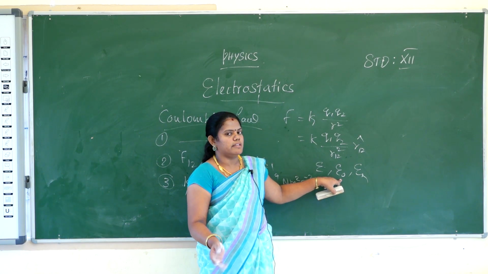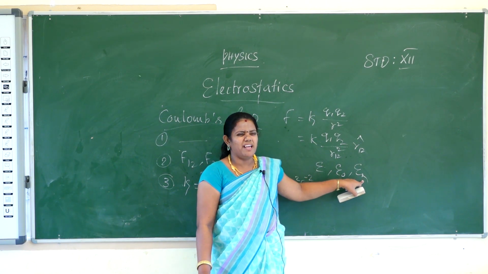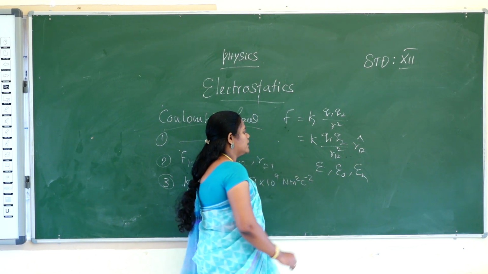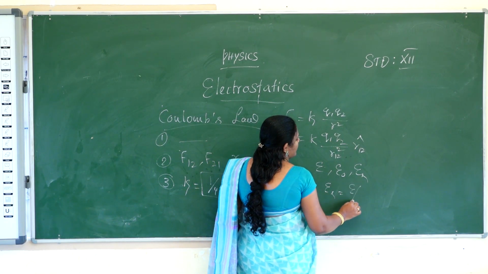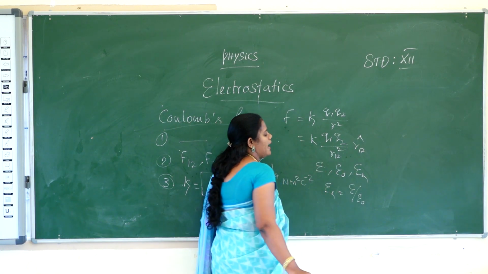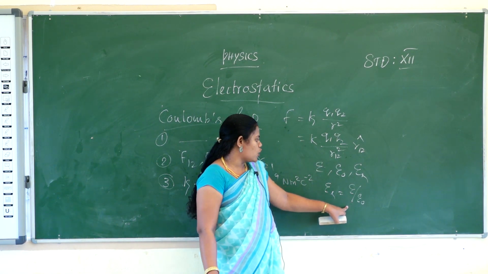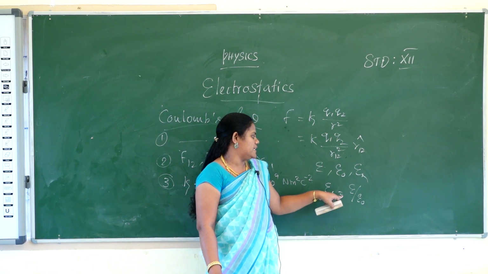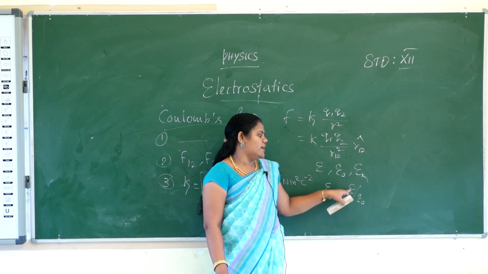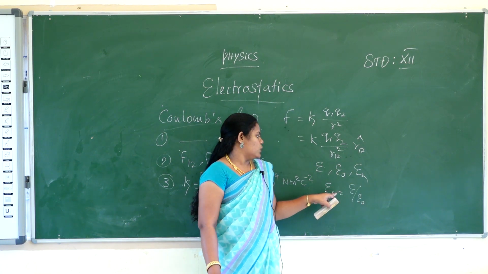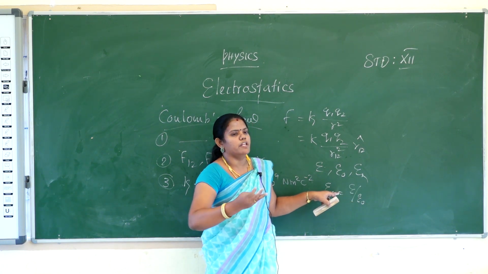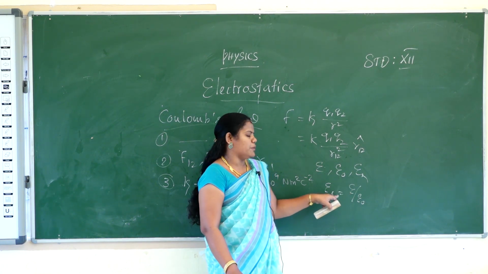And what does relative permittivity mean? Relative permittivity is the permittivity in a medium divided by the permittivity in air, that is, epsilon by epsilon naught. It is the ratio of permittivity in the medium to permittivity in air, the relation between the two media.